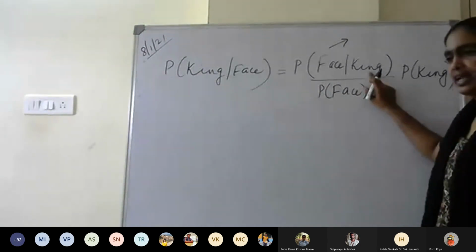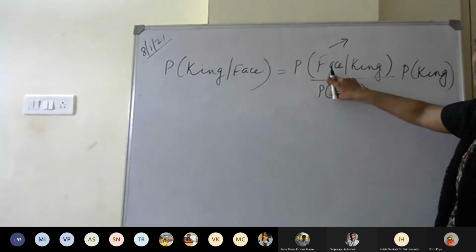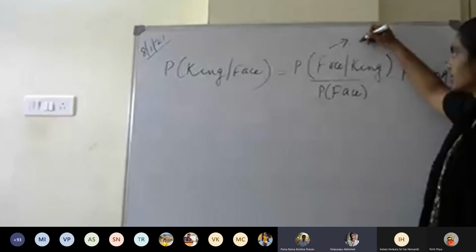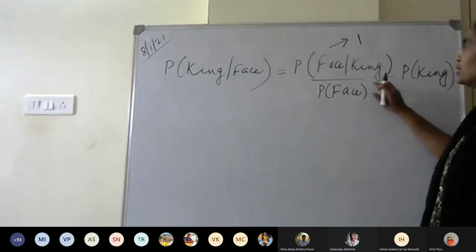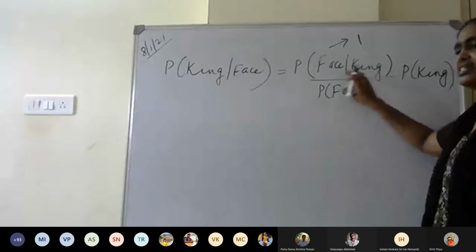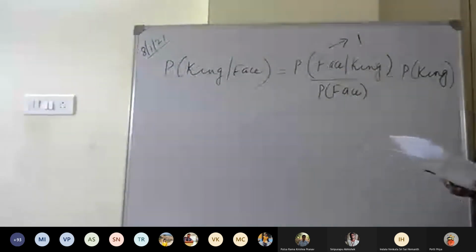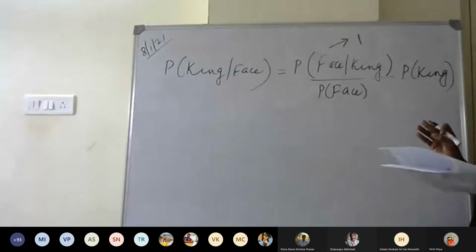Given it is a king, what is the probability that it is a face? One, ma'am. Kings are always face. Yes, exactly, because every king is a face card. So this is always 1. And then there are 3 face cards in each suit, isn't it? Jack, queen and king, right? There are 3 face cards.